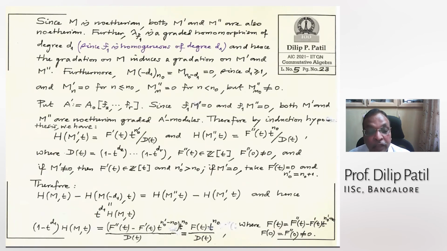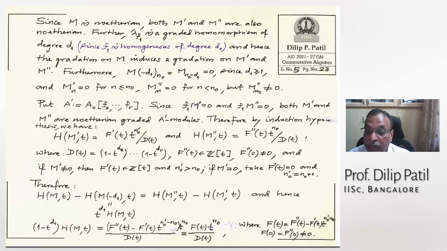And when I want H_M(t), I bring this down there now. So these are further simplified: f(t) t^{n_0}, where f(t) is the numerator here, that is f double prime(t) minus f prime(t) t^{n_0' - n_0}.